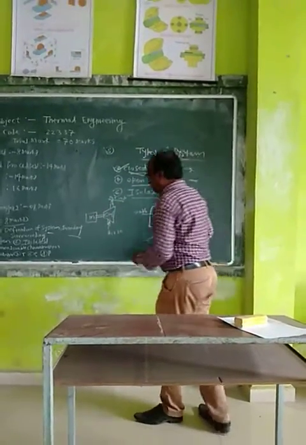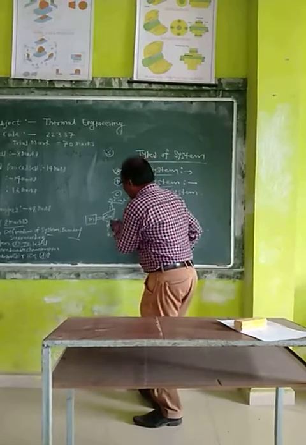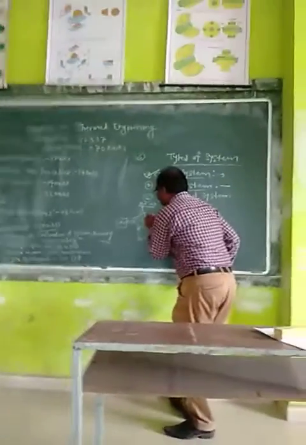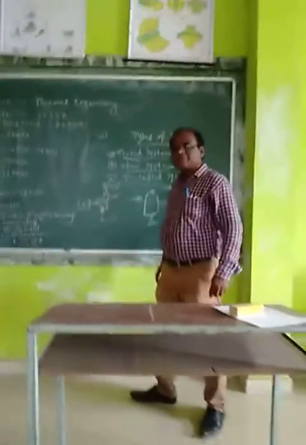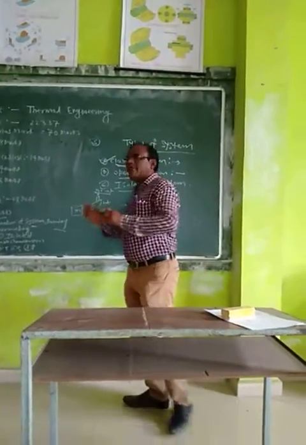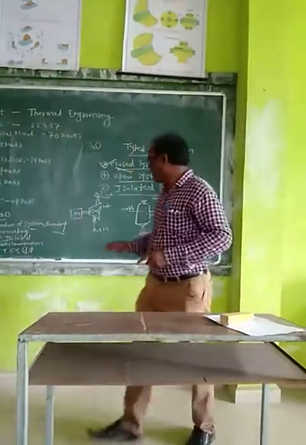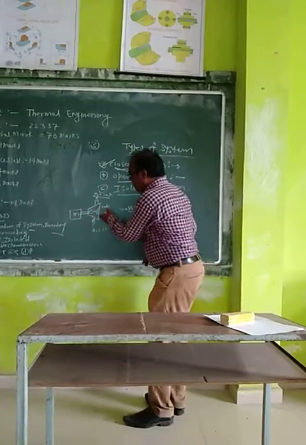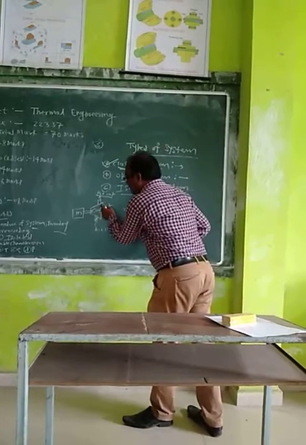Now the compressor is run by an electric motor. Due to the running, friction is created and this area becomes hot. Means heat also crosses the boundary of the system. To run the compressor we have to give work, means energy is applied, and the heat is released.